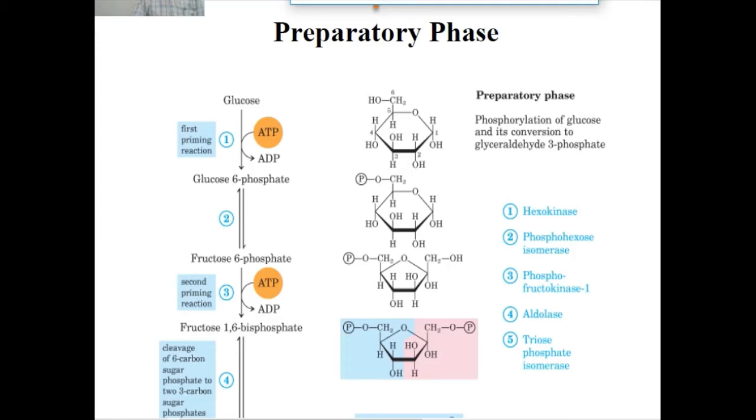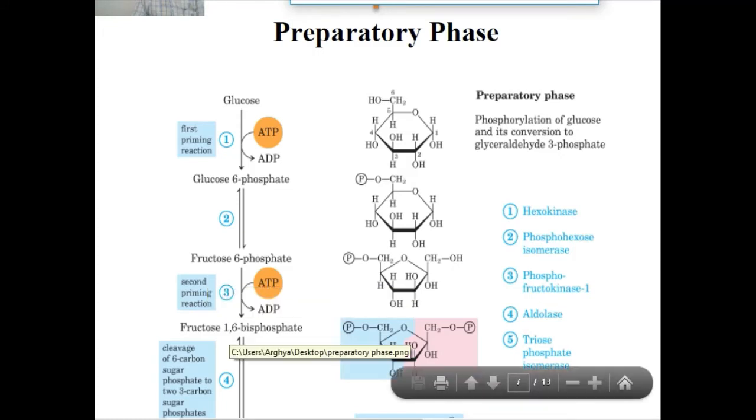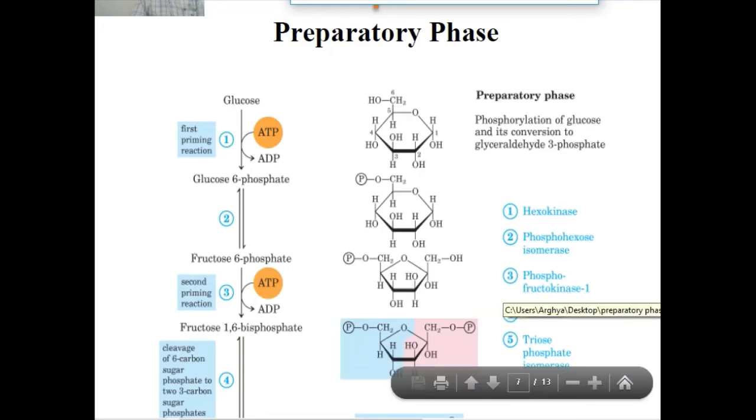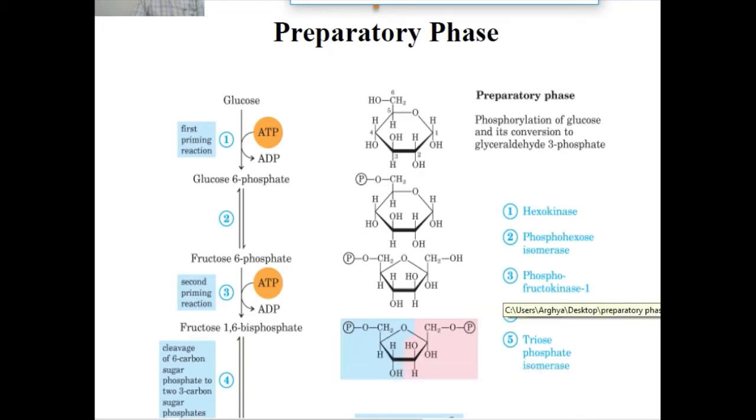In the isomerization reaction, the enzyme phosphohexose isomerase catalyzes this reaction, and the fructose 6-phosphate is phosphorylated by phosphofructokinase, known as PFK-1.